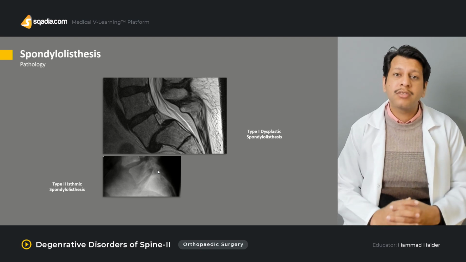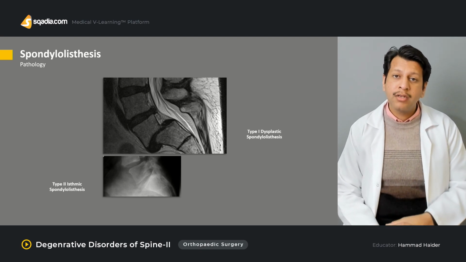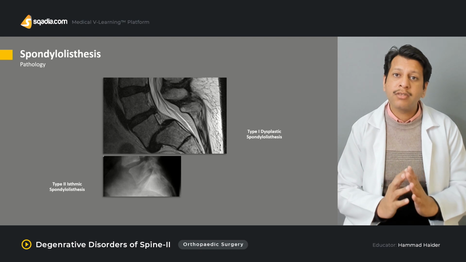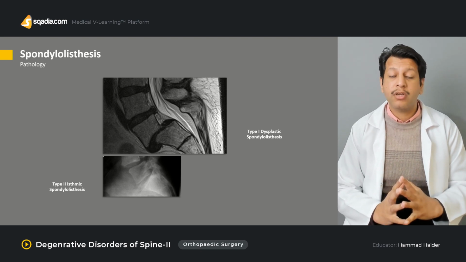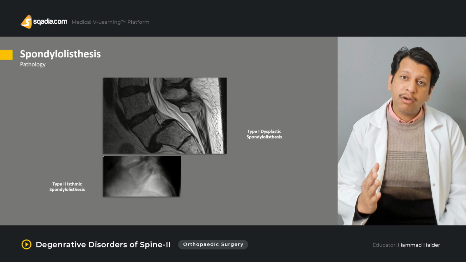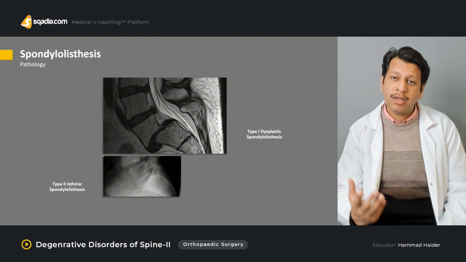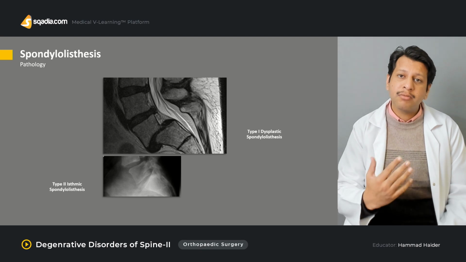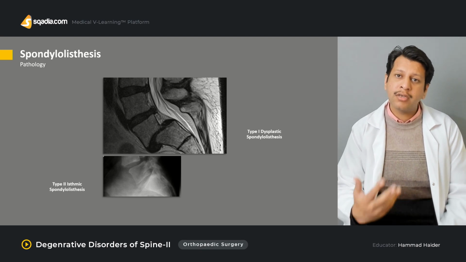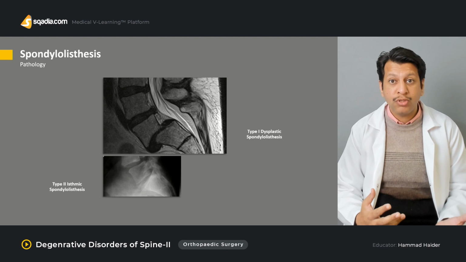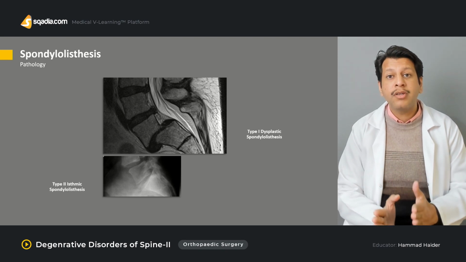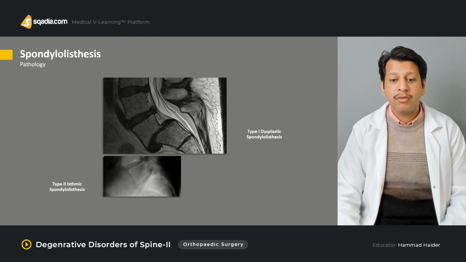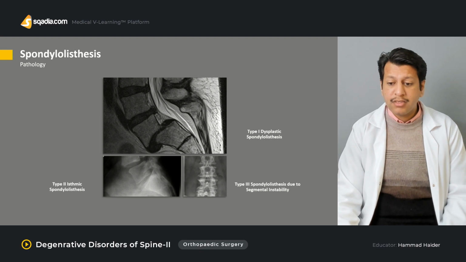There is a special sign called the Scottie dog sign, which has to be seen on the oblique lateral view, especially of the lumbosacral spine, because it means there is a defective pars interarticularis. Although at the moment the patient may not have a slip, as the patient's activity increases in the teenage years, if he or she goes into gymnastics, this would probably result in increased slippage later on. This is the type 3 type.